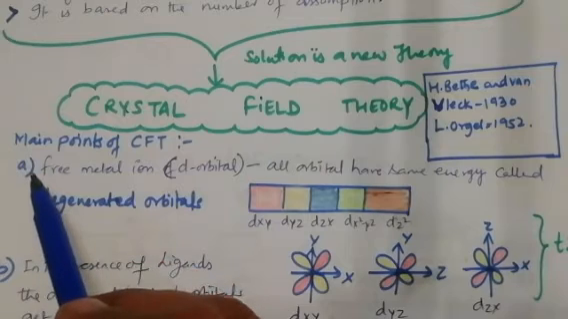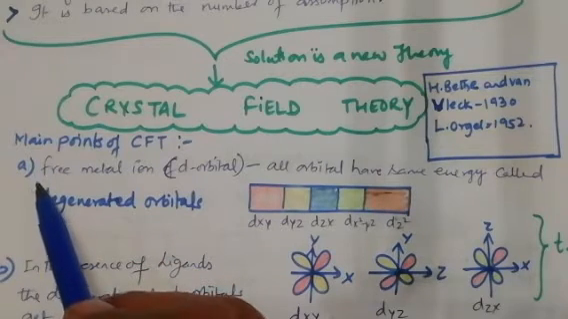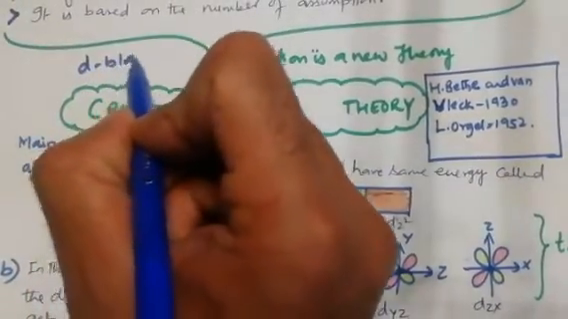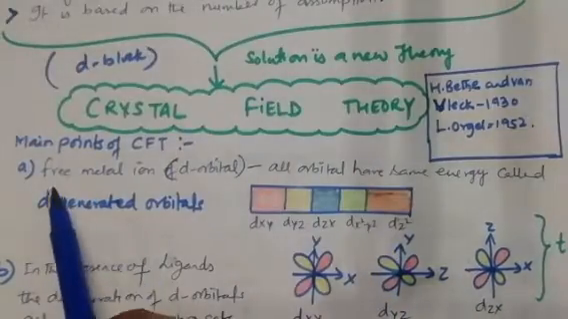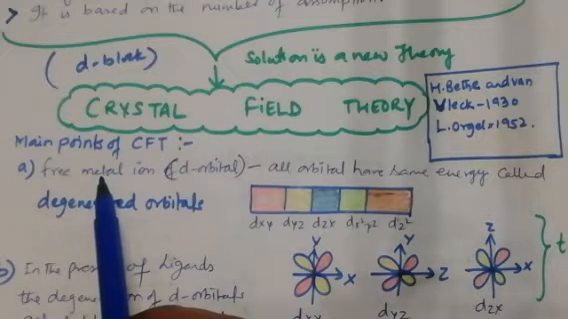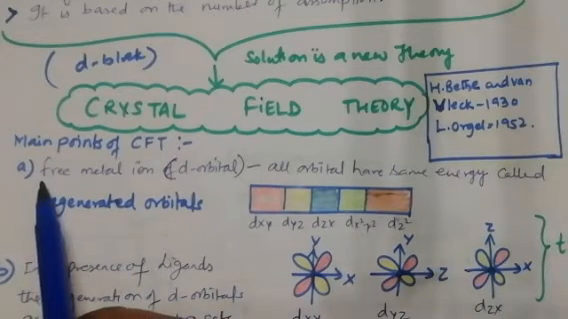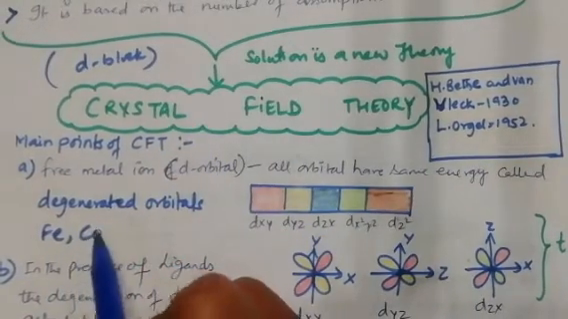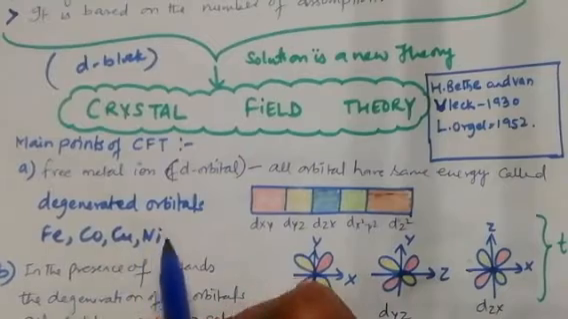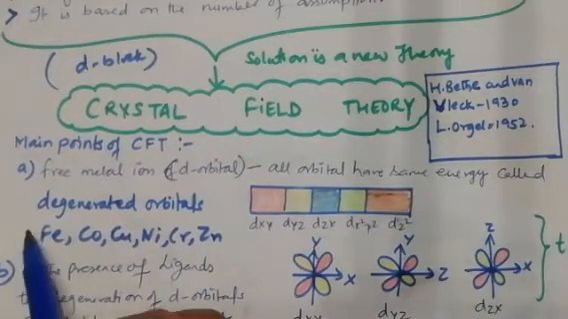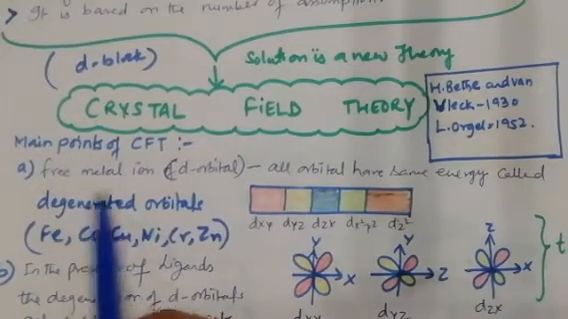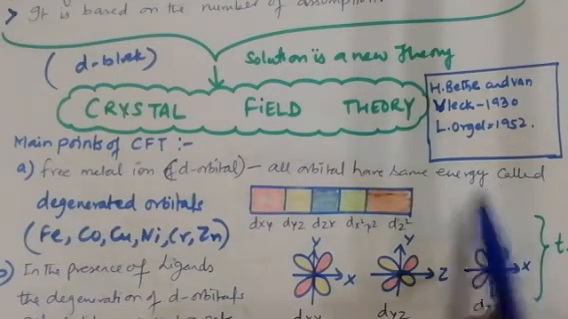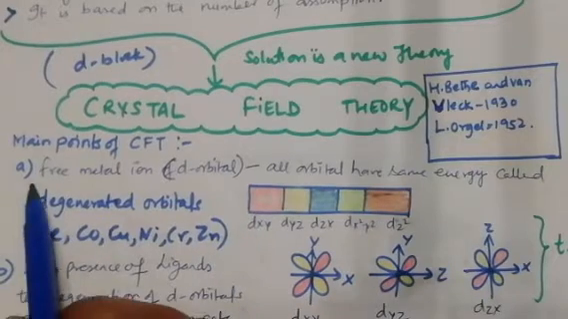First point: as you know, in complex compounds, the compounds are from d block elements. If I say all the metals of d block, then they are free, meaning without ligand, without formation. Like if I take Fe, cobalt, copper, nickel, chromium, zinc, all the free metal ions have d orbitals with the same energy, which is called degenerate orbitals.